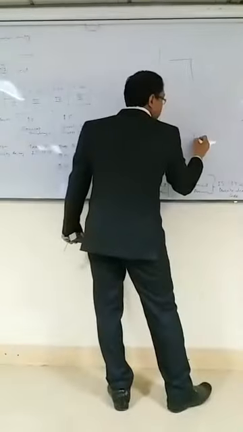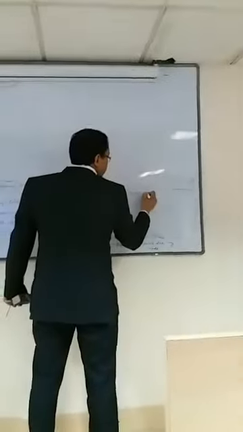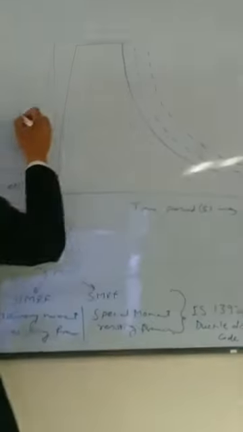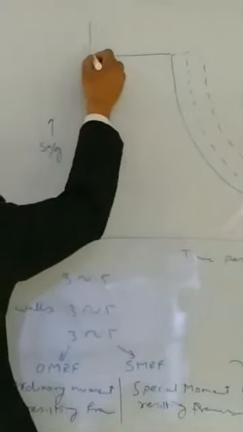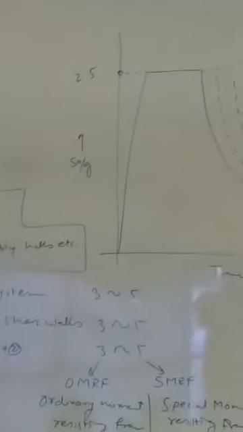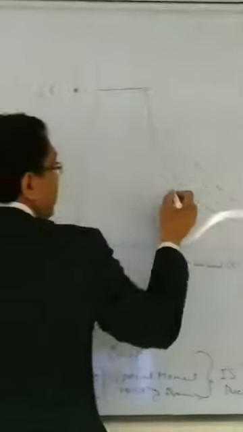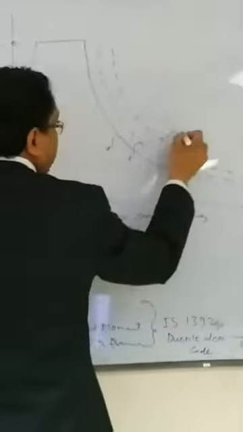What is this? Time period, in seconds. What is this? SA by G. What is the maximum value of SA by G? 2.5. Right? What is this curve?